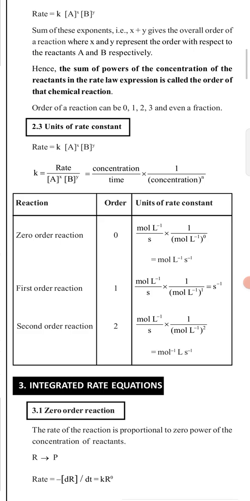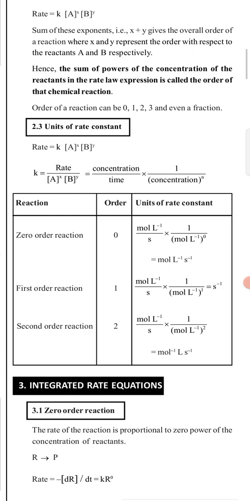Next we come to the units of the rate constant. First of all, k is the proportionality constant, as I already told you, and this is also called the rate constant. So rate equals k into concentration of A to the power x into concentration of B to the power y. So k equals rate divided by concentration of A to the power x, concentration of B to the power y. Now what is the unit of rate?